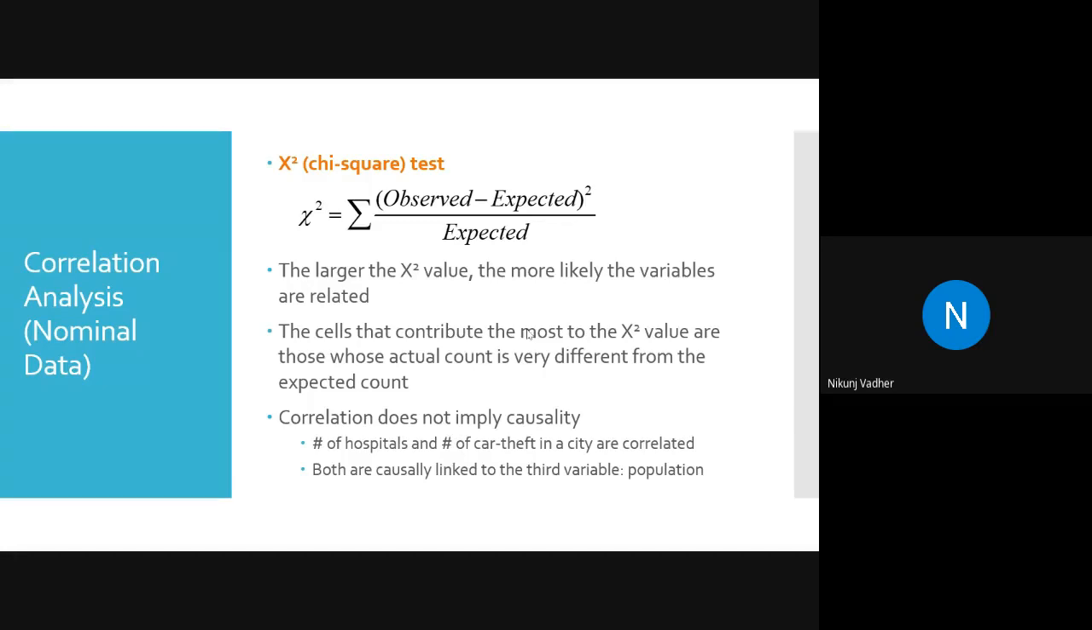In our country, no, because we don't have those kinds of parkings normally, like they have in Korea. But they are not directly correlated; they are associated with a third attribute, that is population. The number of hospitals is directly correlated with the population, and the number of car thefts is also directly related with the population.